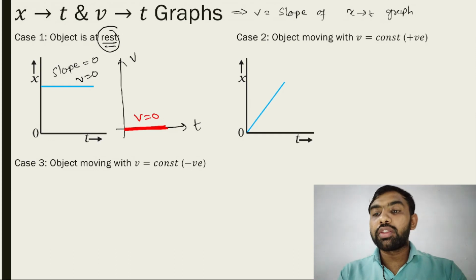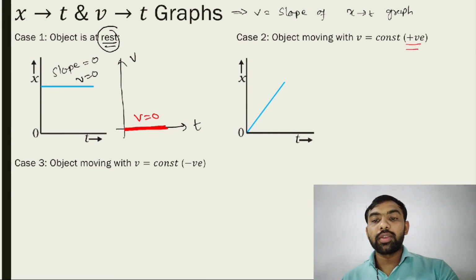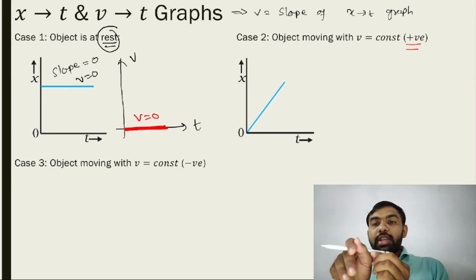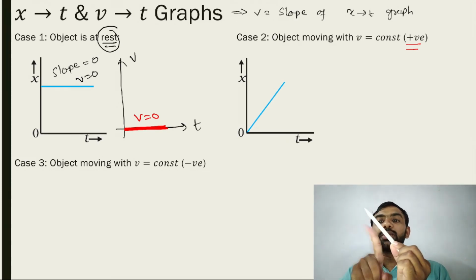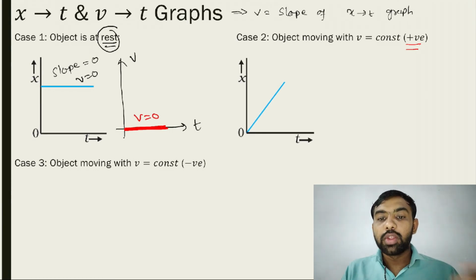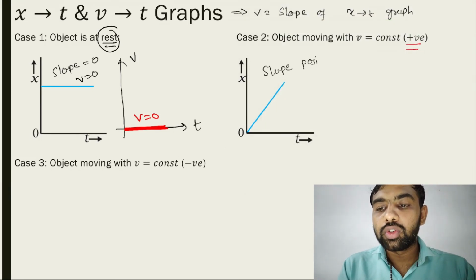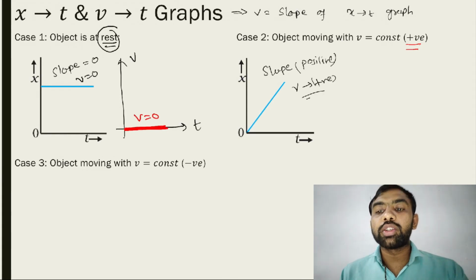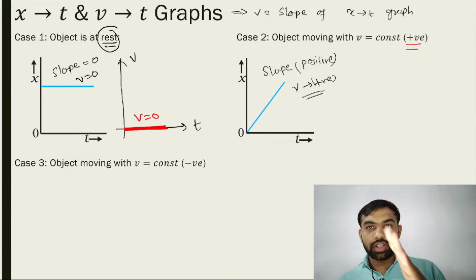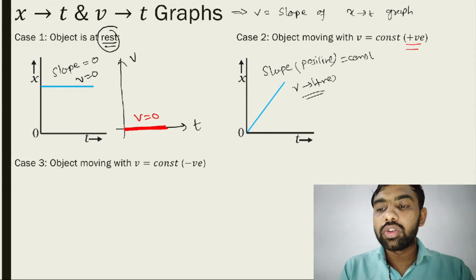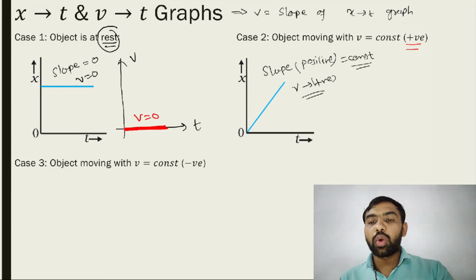Second case, object moving with constant positive velocity. See, if the xt graph is like this, if the straight line is like this, that is a positive slope. So here the slope is positive. It means velocity is positive, but the slope is constant, it doesn't change during this motion. No, here positive and constant. Here positive and constant.